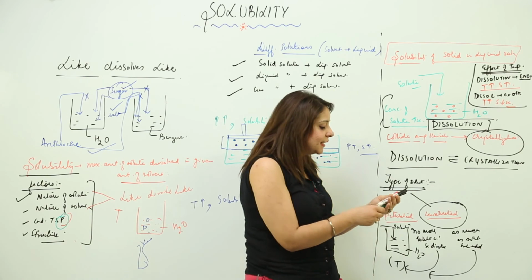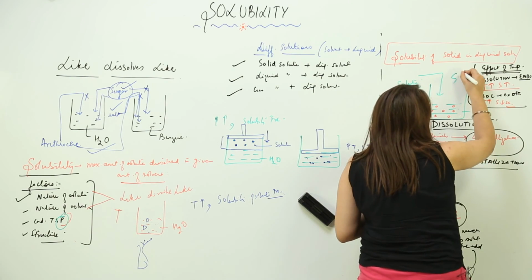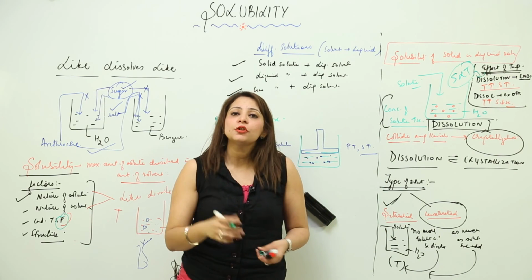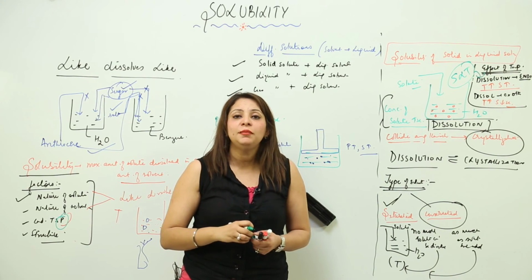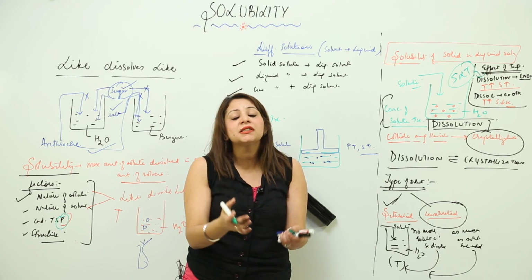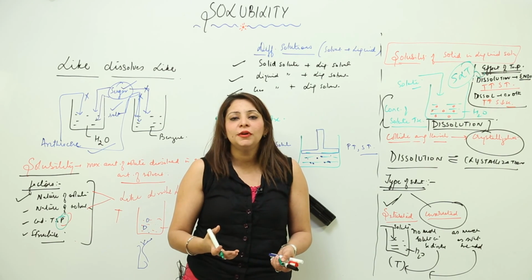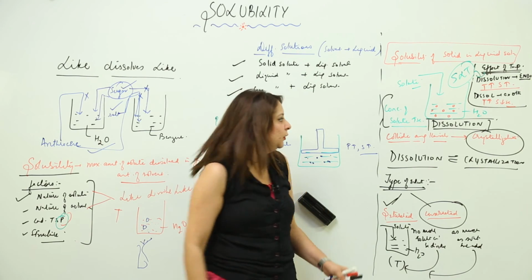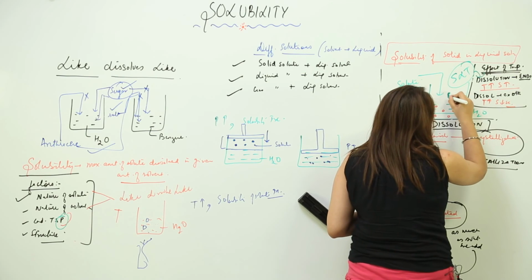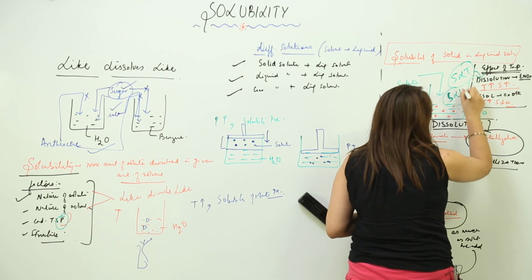So we say that in this case solubility is directly proportional to temperature. But if the dissolution process is exothermic, it is releasing energy, and when you add energy into it, it is not going to increase the solubility, in fact it is going to decrease the solubility. So we say that in case of exothermic, solubility is inversely proportional to temperature.